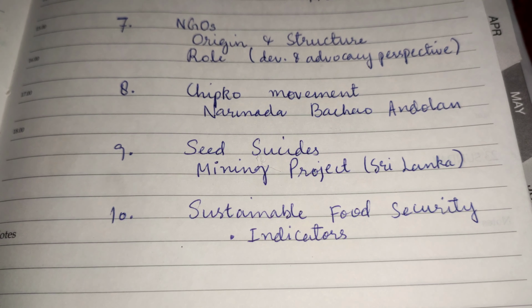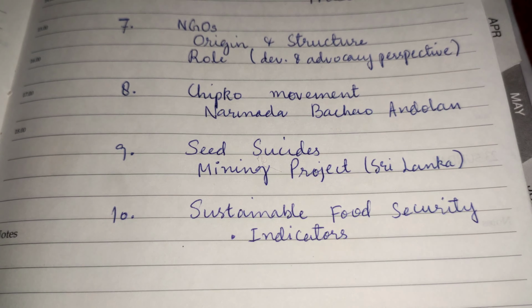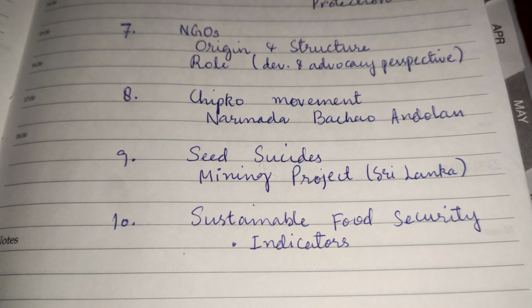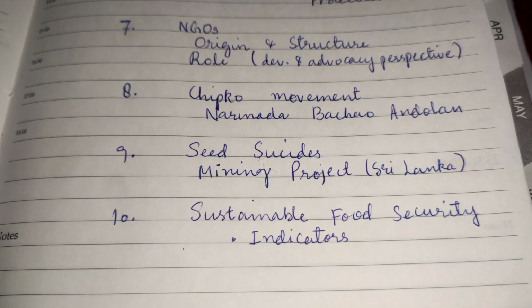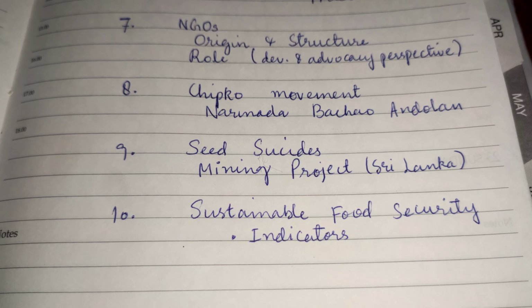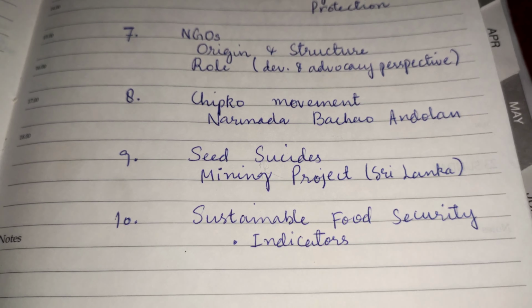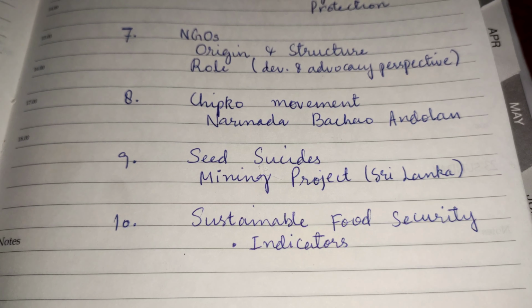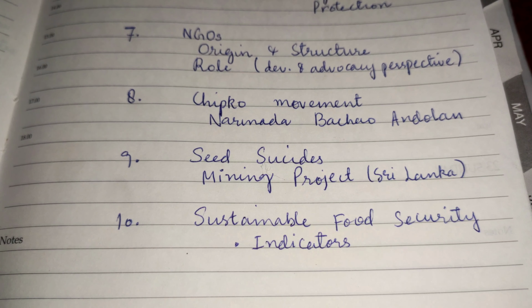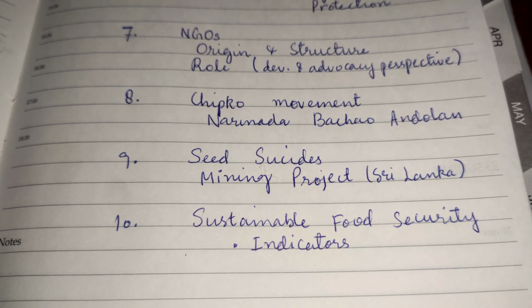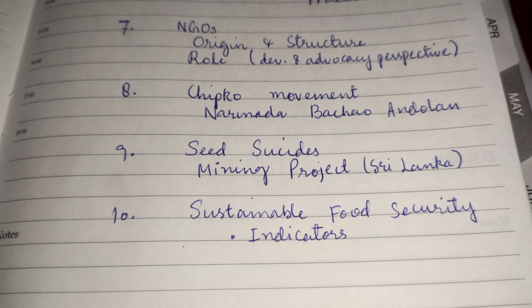Next is mining project. It's a case study from Sri Lanka, where a mining project was put in place and the state was trying to sell the project to a US based company which would produce huge amounts of phosphates to make fertilizers from that mine, and it would have had huge impact on the ecology and the population that was living there. So there was huge protest against that, and it's a case study about that.